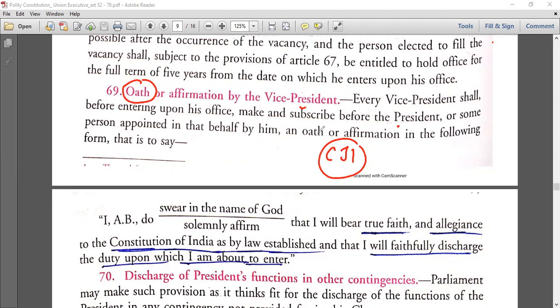Now the thing is, see, there is another trick also. Now make and subscribe before the President or some person appointed in that behalf. Now some person can be any person, na? Some person, but it is not explicitly mentioned any person. Some person can be any person appointed in that behalf. So you have to be very careful in the vocabulary of the sentence, and that can only be done when you read the Constitution after you read the book. You should not read the Constitution first, you should read the book first, then you come to the Constitution, then your clarity will be there. Okay.